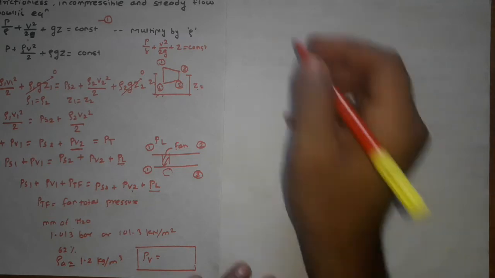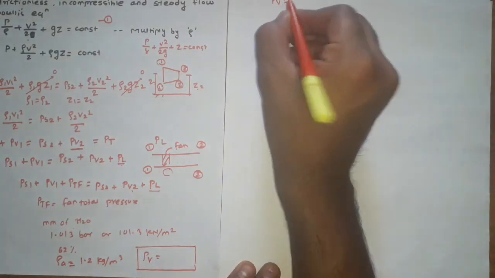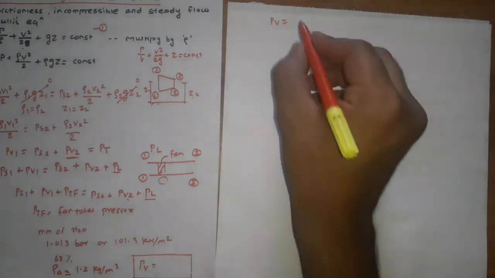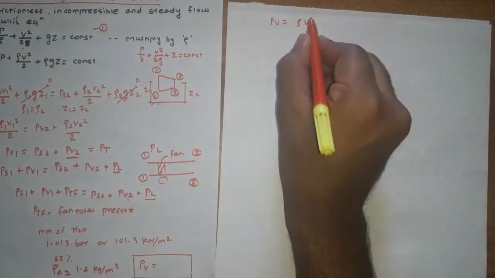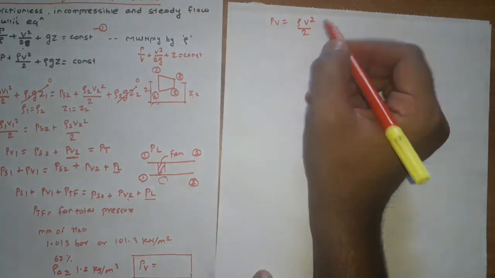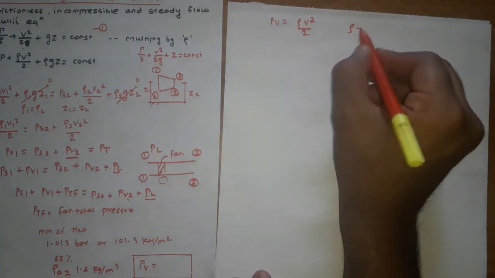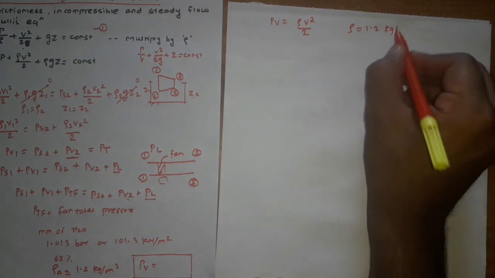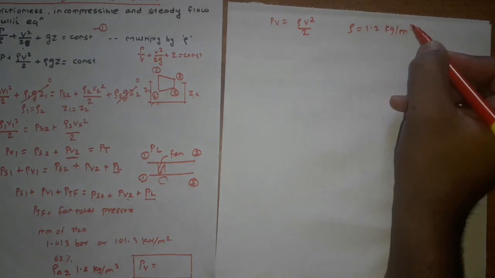Now PV is important. We can calculate PV if the velocity of air V flowing through the duct is in meter per second. Then the velocity pressure in the duct, PV, is rho V square by 2. Rho value is standard. We already discussed rho value is 1.2 kg per meter cube.